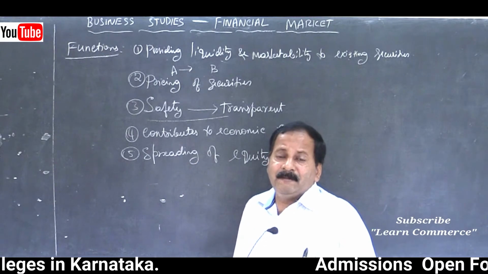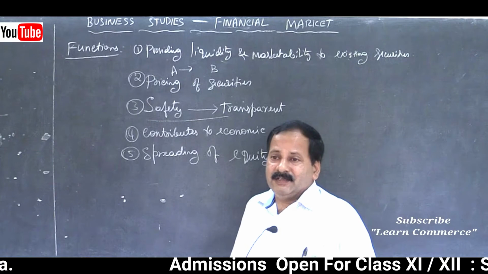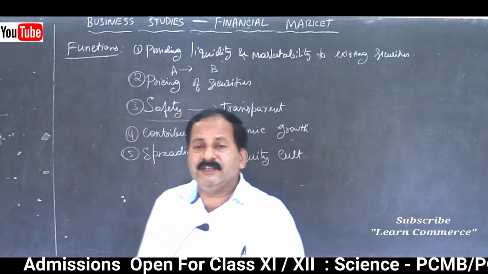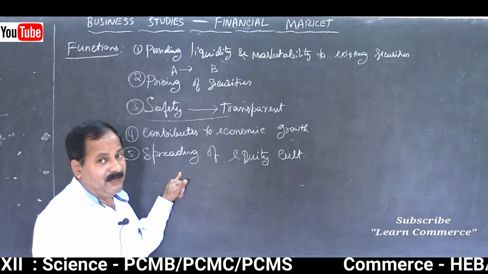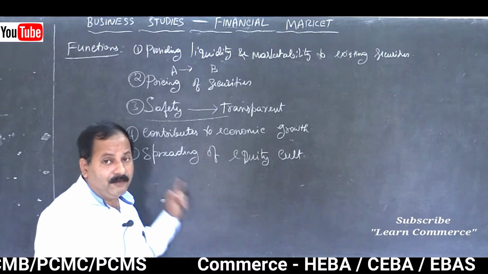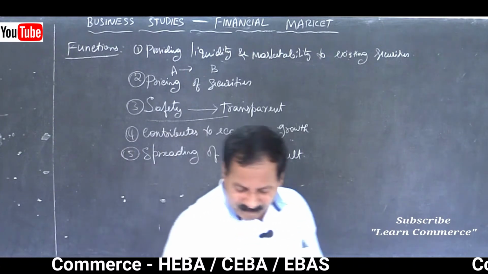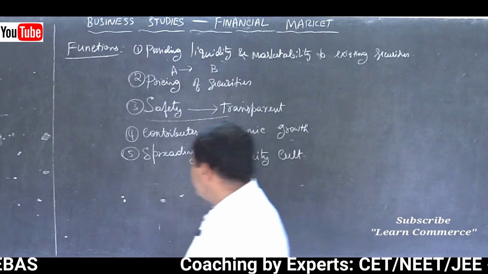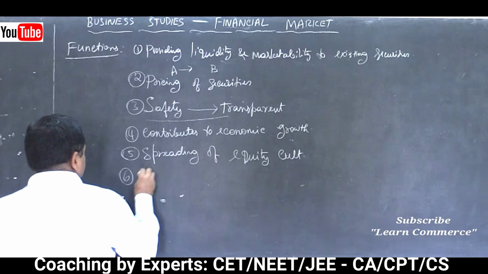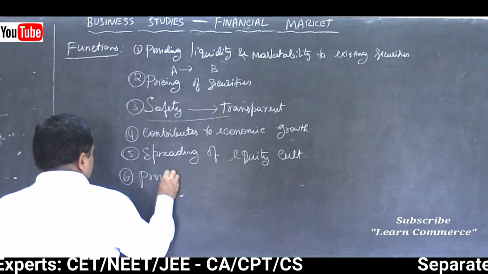Means the people learned the investment opportunities in the stock exchange and they started saving in shares and other securities. So that is another function of the stock exchange. Last one is providing scope for speculation. Scope for speculation. What is speculation?